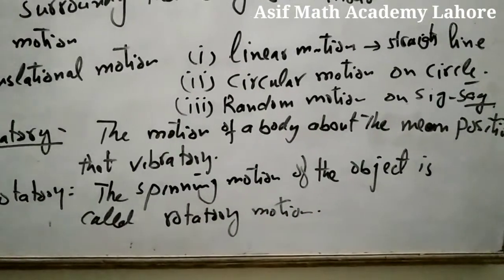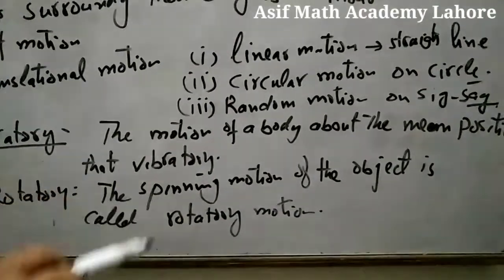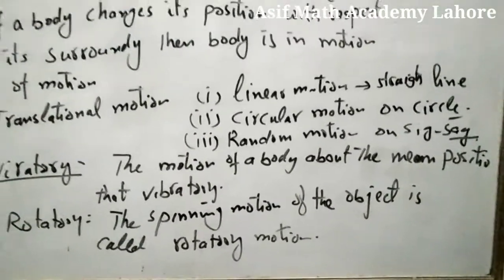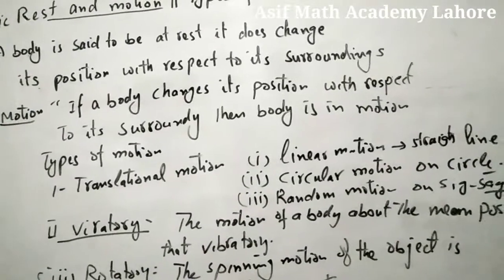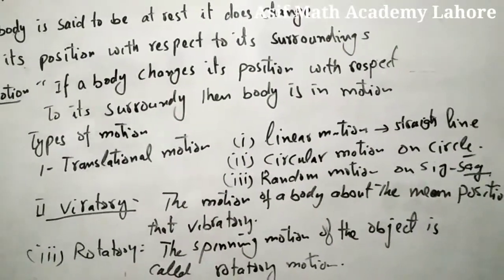For example, a fan moving, any wheel moving, any car wheel moving, is moving about the axis, that is spinning. So the spinning motion of any object is rotatory motion.